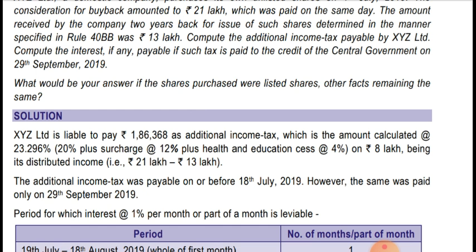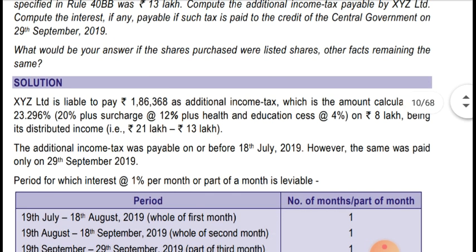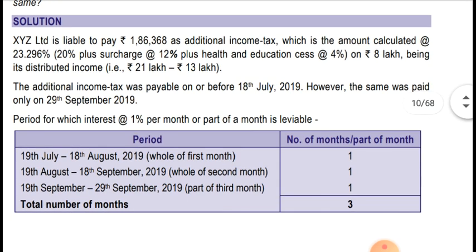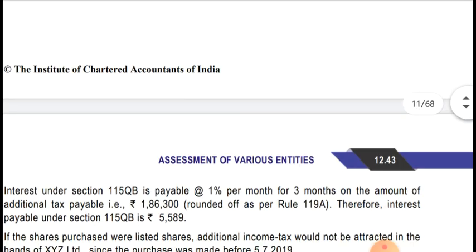The same was paid on 29 September 2019, so interest will be charged on that. The period for which interest at the rate of 1% per month or part of the month is liable is computed as follows. From 19 July to 18th August, the whole of the first month, that is 1 month. From 19th August to 18th September, the whole of the second month, that is 1 month. From 19th September to 29th September, part of the third month is considered a full month, so 1 month. The total comes to 3 months, so interest will be of 3 months.